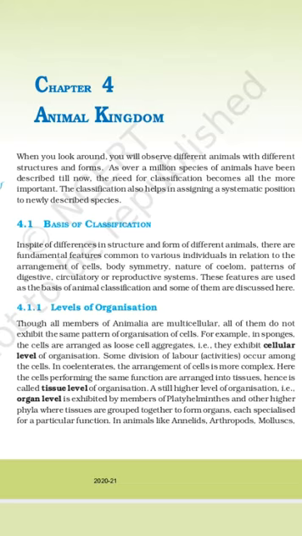Now organ system level of organization. In animals like annelids, arthropods, mollusca, echinoderms and chordates, organs have associated to form functional systems. Each system is concerned with a specific physiological function. This pattern is called organ system level of organization.